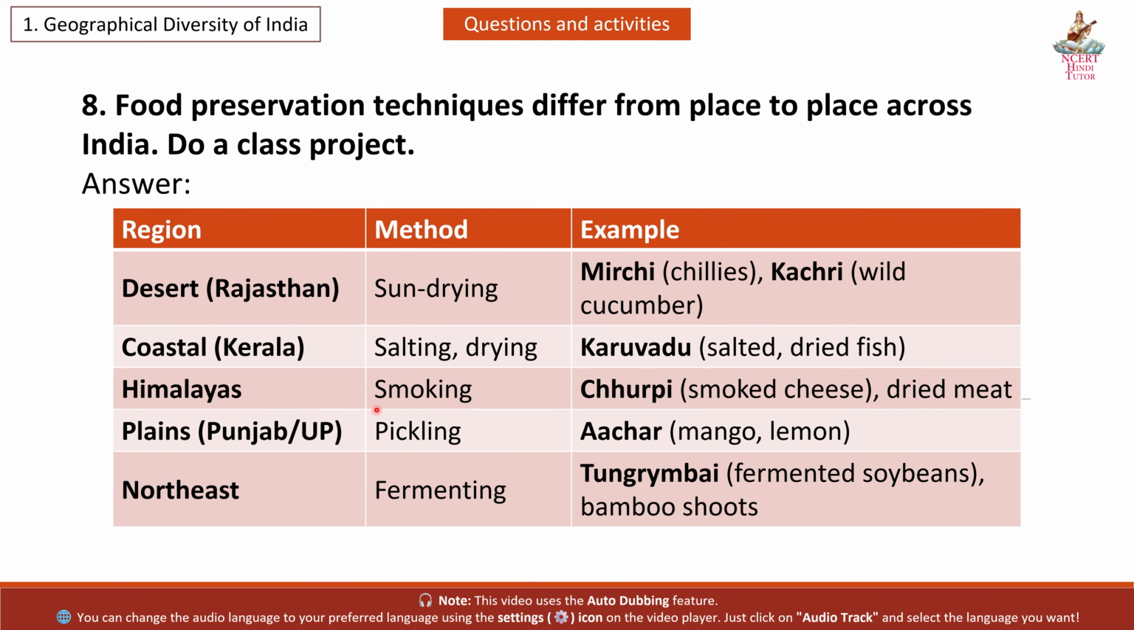Third: Himalayas. Method: smoking. Example: churpi, smoked cheese, dried meat. Fourth: plains, Punjab, UP. Method: pickling. Example: achar, mango, lemon. Fifth: northeast. Method: fermenting. Example: tangrimbai, fermented soybeans, bamboo shoots.